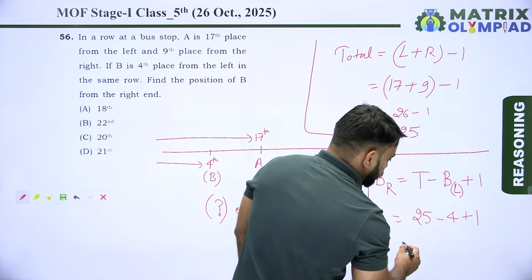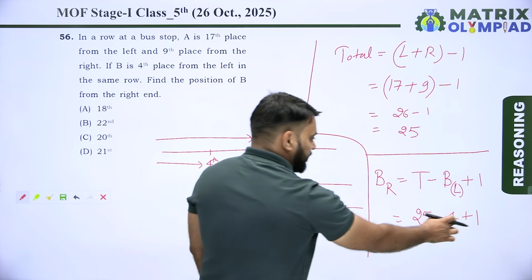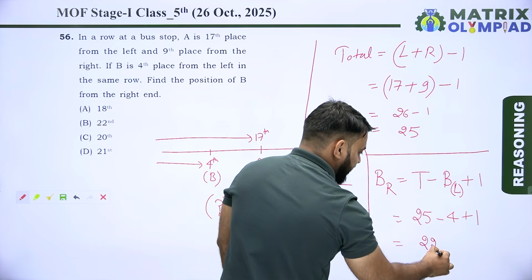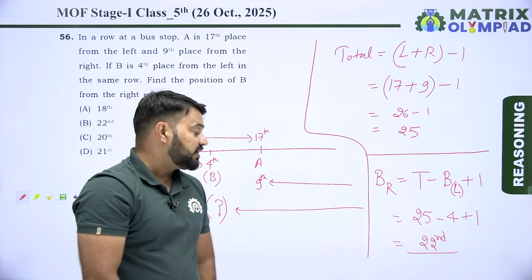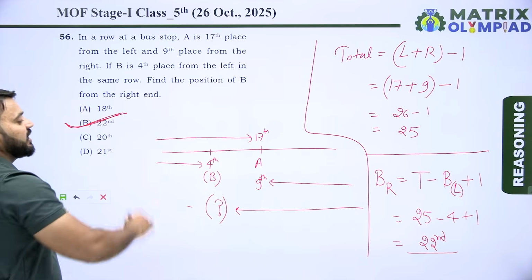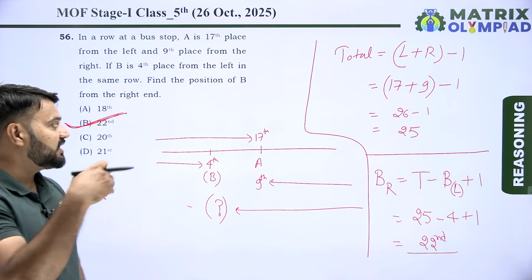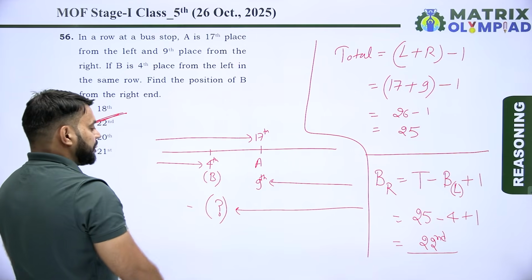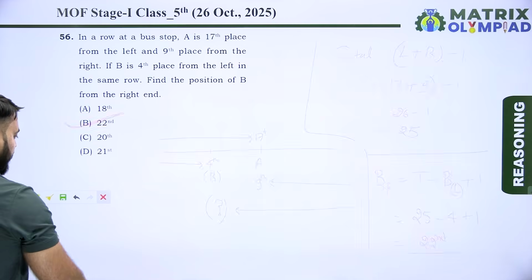So 25 minus 4, it means 21 plus 1, it means 22nd. So position of B from the right end is 22nd. So here option B is the correct answer of this question, because position of B is 22nd from the right end. So here option B is the correct answer of this question. Let's move on to the next question.